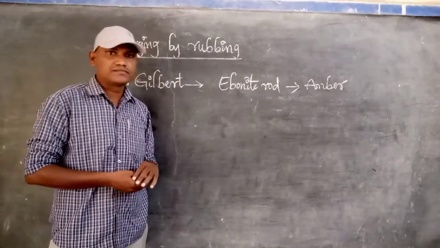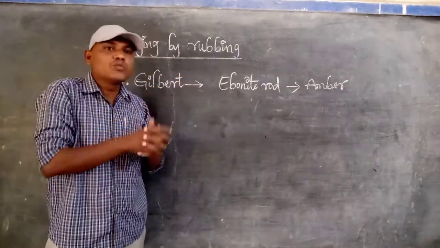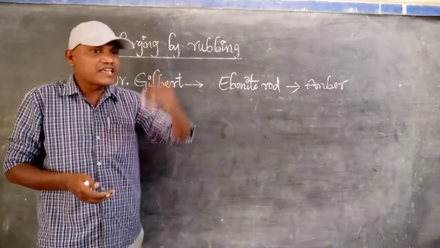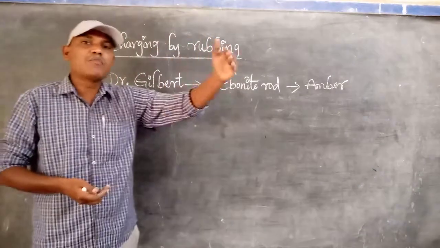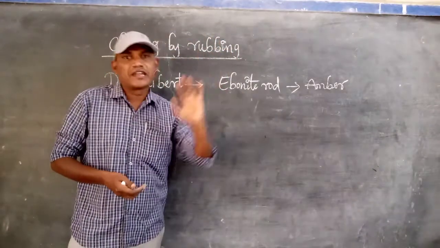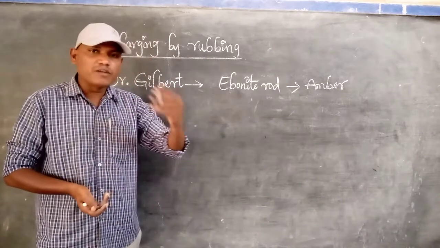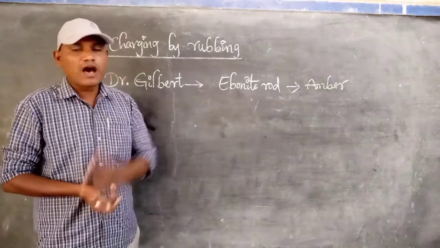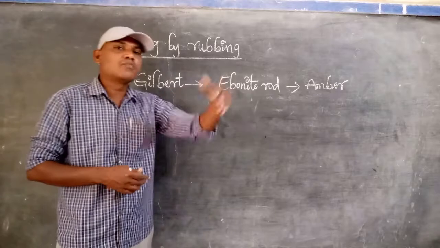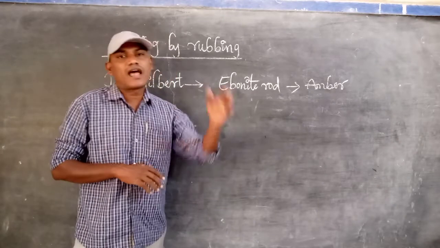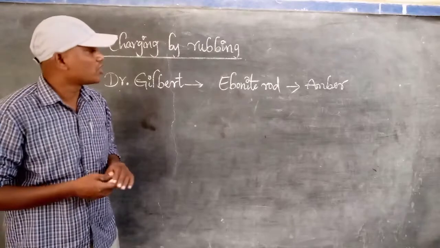Among the two bodies, the body which gains the electrons acquires negative charge, and the body which loses the electrons acquires positive charge.